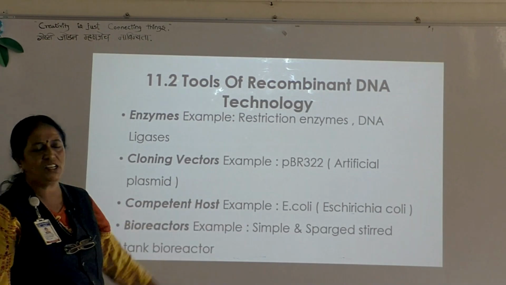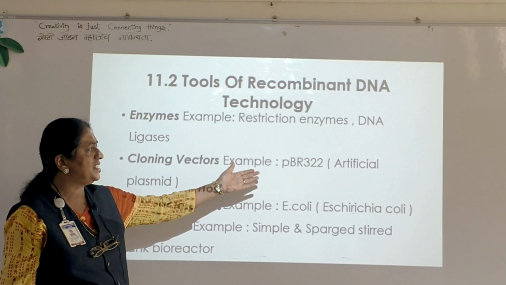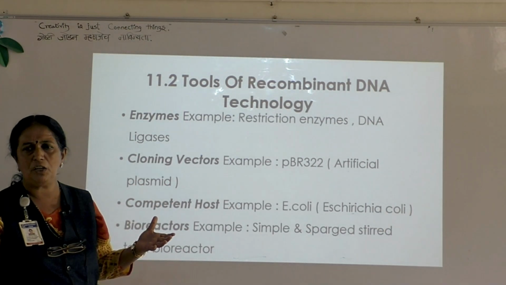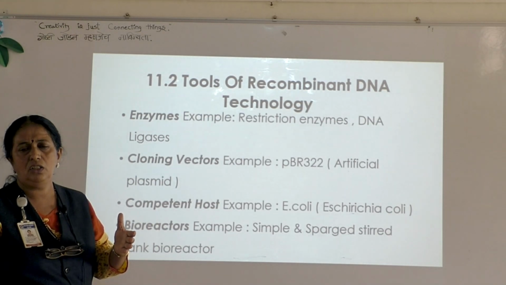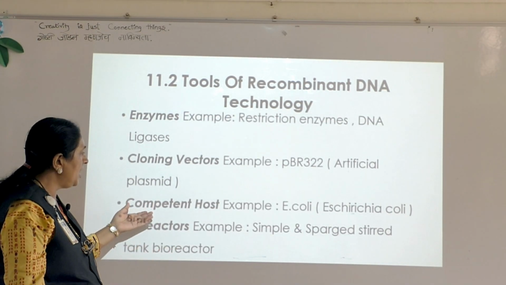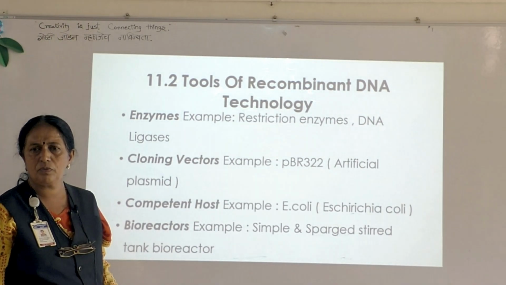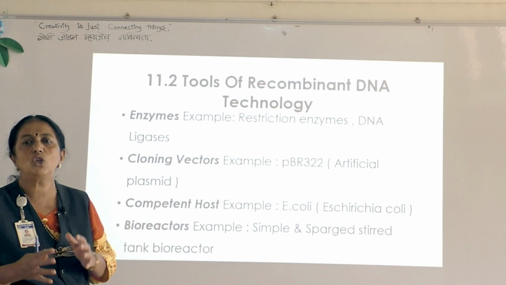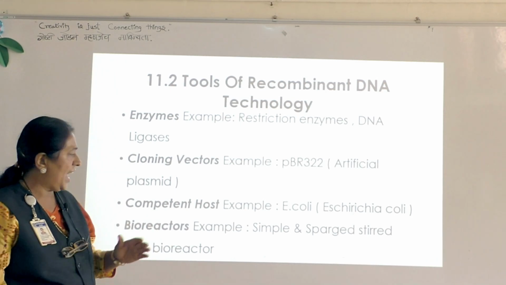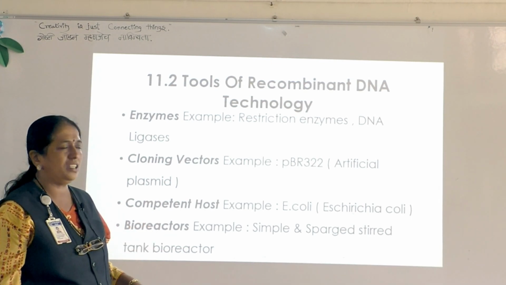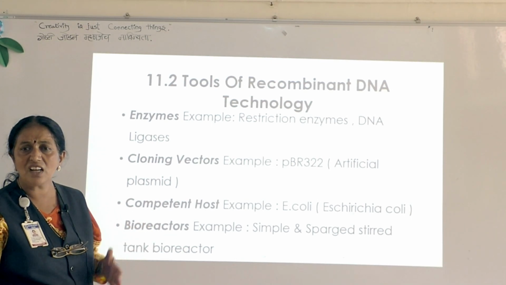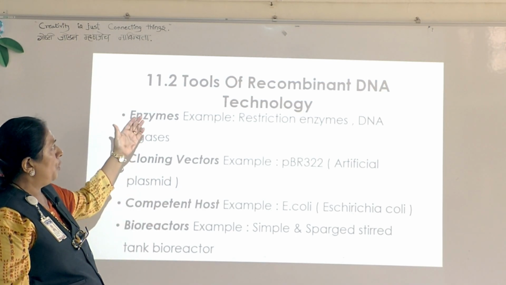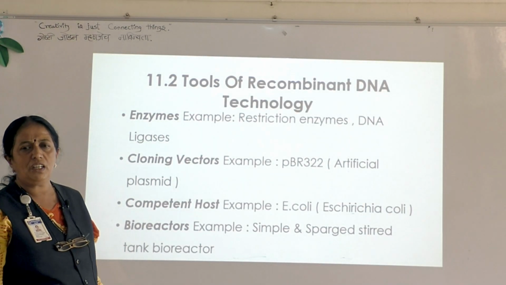Second is cloning vectors. Vector required is PBR322. This is an artificial plasmid. Vector means vehicle to carry the genes. The third is competent host. Host is E. coli, that is a bacteria, but you have to make it competent. And the last is bioreactor. Bioreactor means the large steel container in which the process will run. So, 4 types of tools are required.